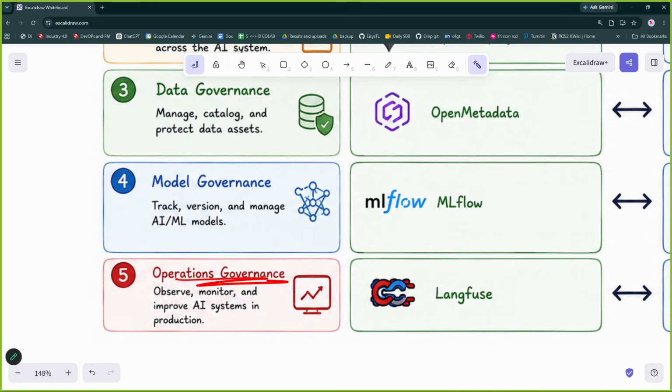And finally, operations governance, which means every step that is happening, whether the user logged in, the AI agent was triggered, the AI agent did a task, an issue was closed, or a customer came, all the operations should also be monitored. And this is operations governance.